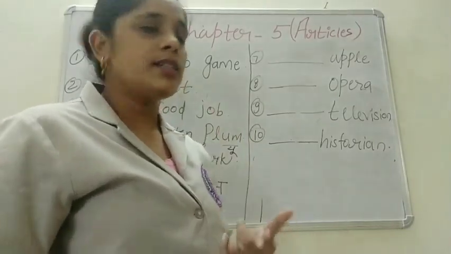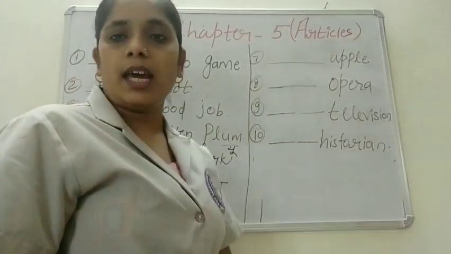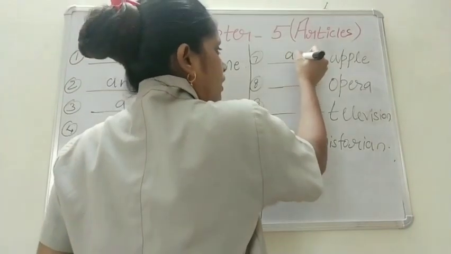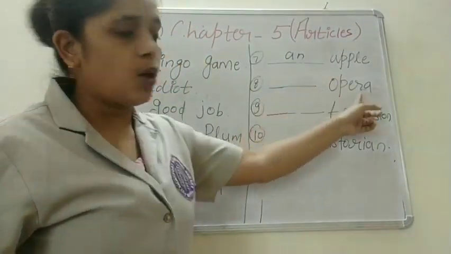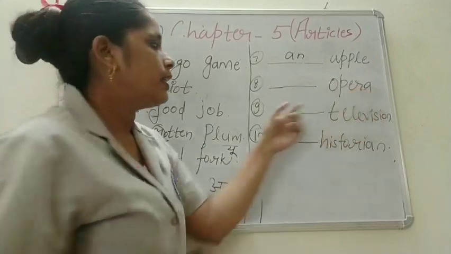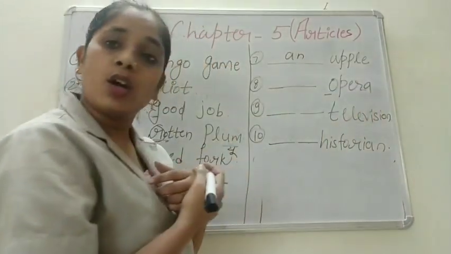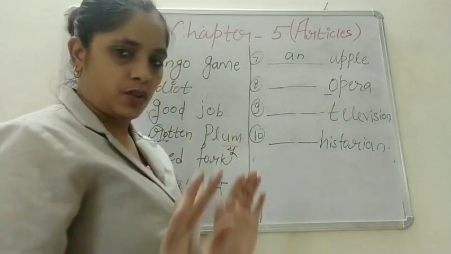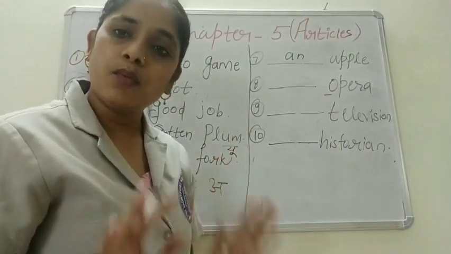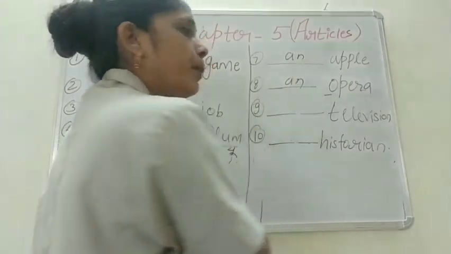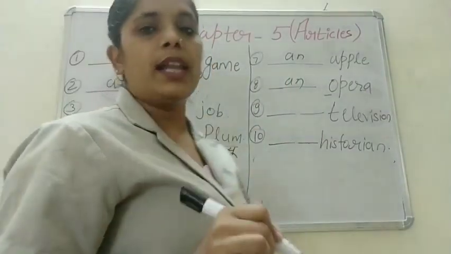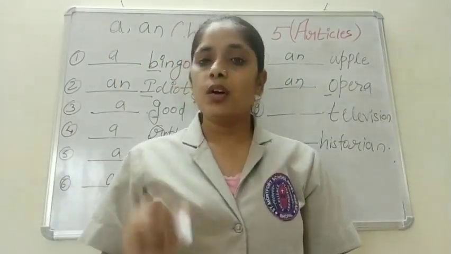The sound is vowel. So here I will write an. Now the eighth one, dash, opera. O is a vowel. So here I'll write an opera. O is a vowel and the sound is also vowel.